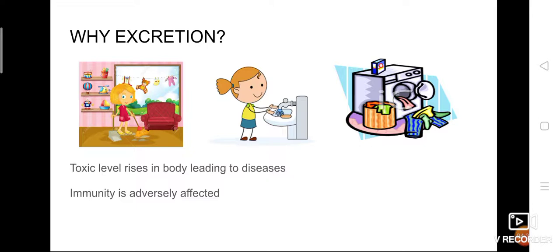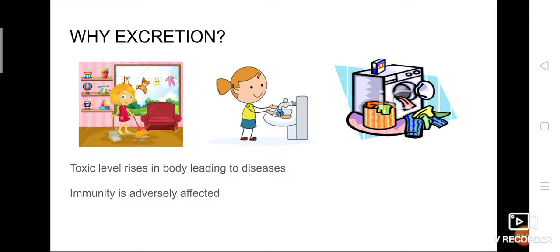So there are some specialized organs, simply say specialized excretory organs, to which all the waste products from the body are transported so that they can be removed from our body. So what do we do? We clean our home daily and gather the dust particles in one dustbin.